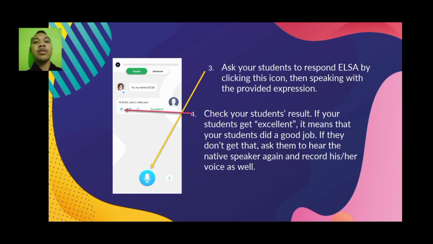If your students get excellent, it means that your students did a good job. If they don't get that, ask them to hear the native speaker again and record his or her voice as well until they get it right.